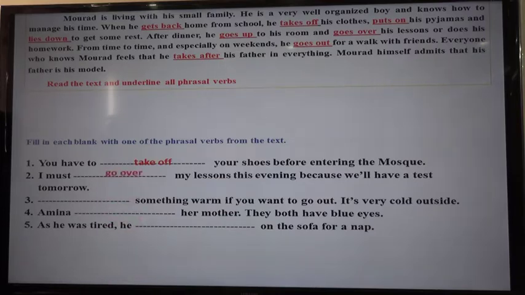Good. It's go over. The third one is ___ something warm if you want to go out. It's very cold outside. What do you need to do here? Nice job. Put on. The fourth one: Amina and her mother both have blue eyes, so they have similar things, like takes after.